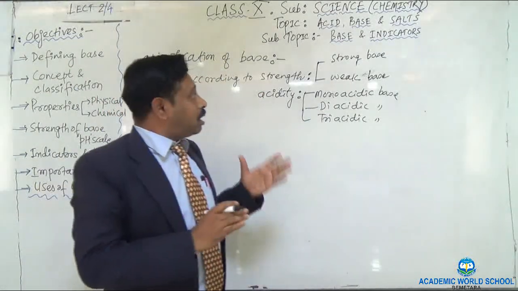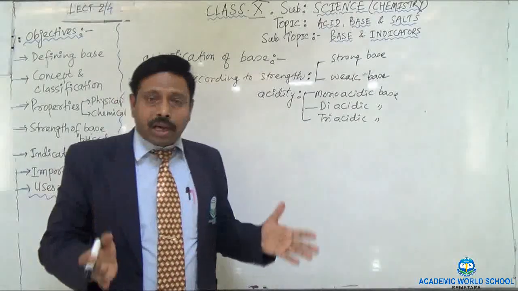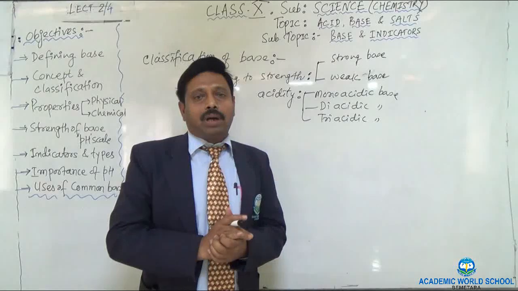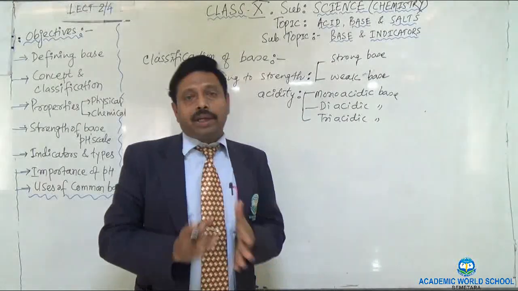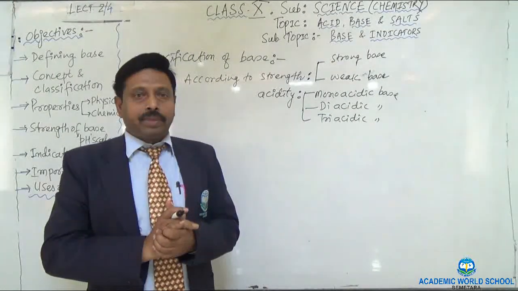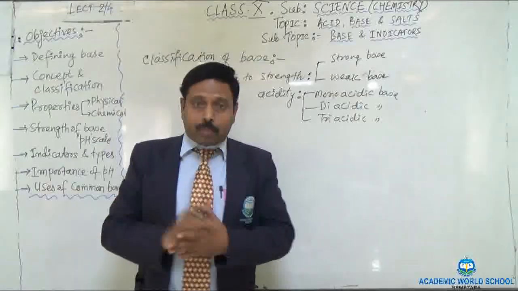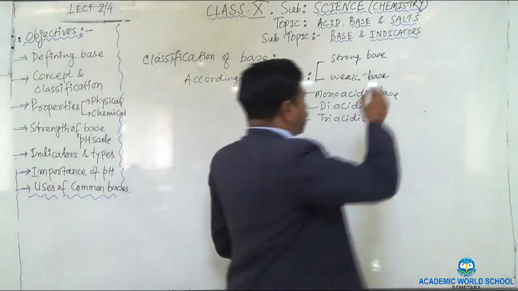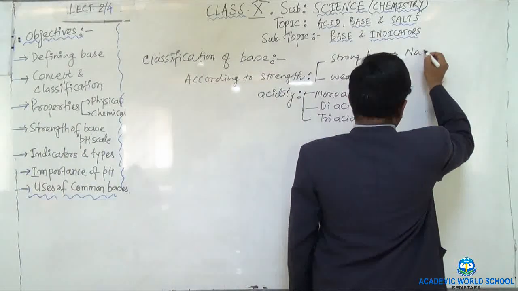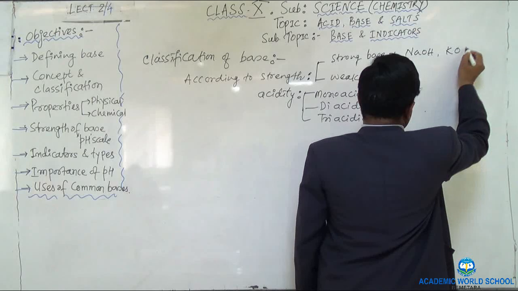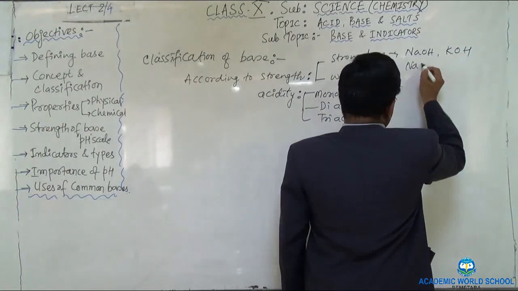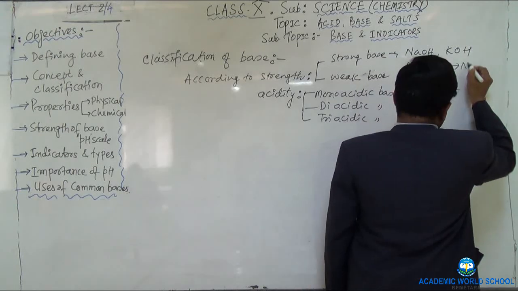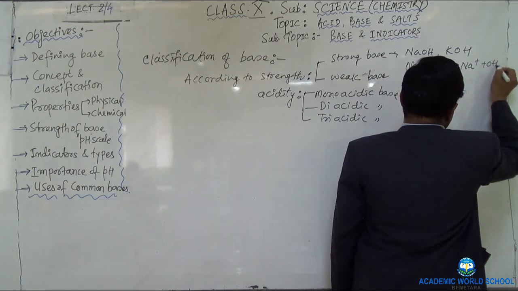So if a base can ionize completely in water medium so that it produces the maximum amount of hydroxide ions, the availability of the hydroxide ions is maximum, and it has a strong affinity towards the proton, then the base will be called a strong base. You can take an example of sodium hydroxide and potassium hydroxide. Sodium hydroxide plus water will produce sodium ion plus hydroxide ion.